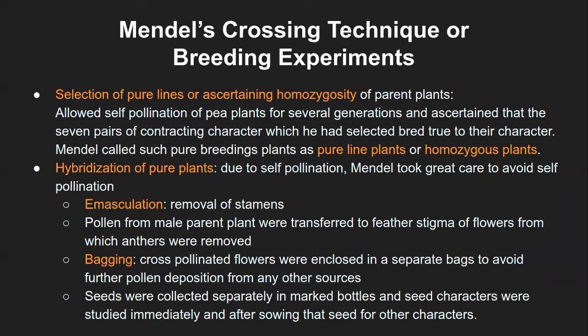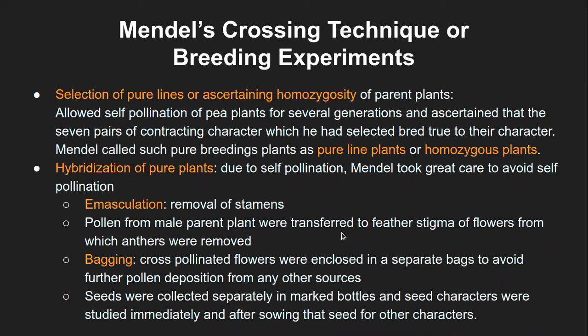Anyway, just to avoid that self-pollination, he did emasculation of certain plants, that is removal of stamens. The pollen from the male parent plant was transferred to the feathery stigma of the flowers from which the anthers were removed.